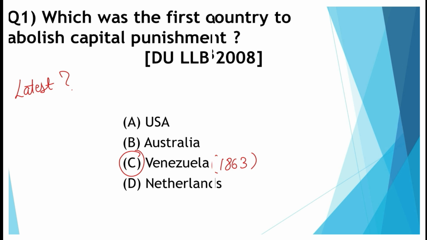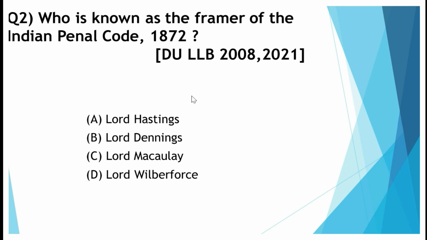Now moving on to question number 2. Question number 2 states: who is known as the framer of the Indian Penal Code 1860? So you can correct it, it is 1860, and this is a repeated question. It was asked 2 times, in 2008 and in 2021, and that is the reason why I emphasize PYQs. The correct answer to this question is option C, that is Lord Macaulay, and you should also read that he is the first law commissioner of India, first law commissioner.